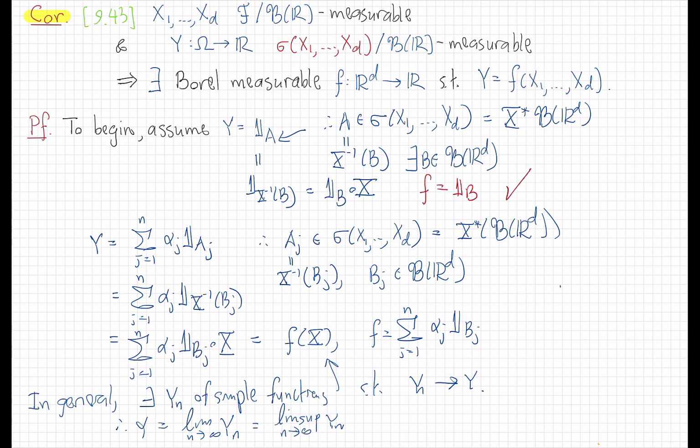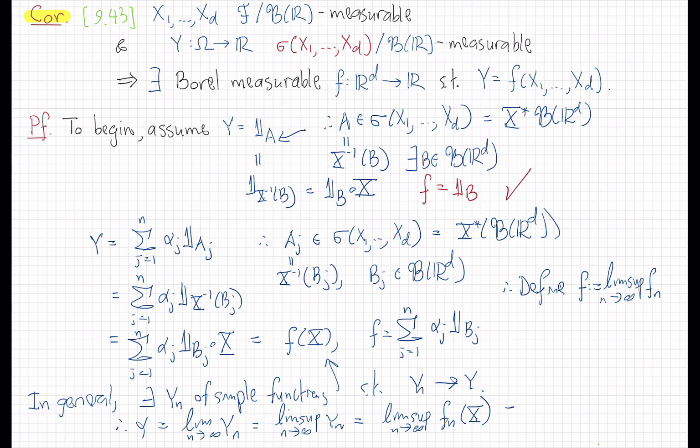Now, by what we just proved, each of those y_n's is equal to some function f_n composed with x, where f_n is a Borel measurable function of d variables. So what we can do is define f to be the lim sup as n goes to infinity of f_n.